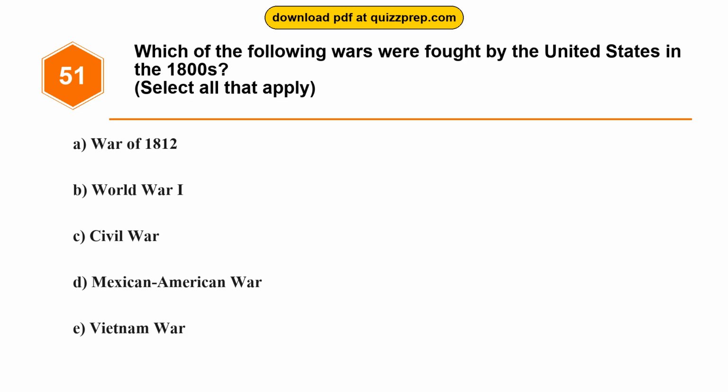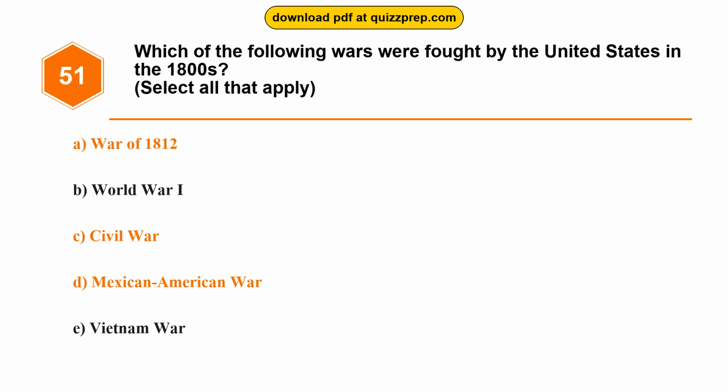Question 51. Which of the following wars were fought by the United States in the 1800s? Option A, War of 1812. Option B, World War I. Option C, Civil War. Option D, Mexican-American War. Option E, Vietnam War. The correct answers are options A and C and D. War of 1812, Civil War.